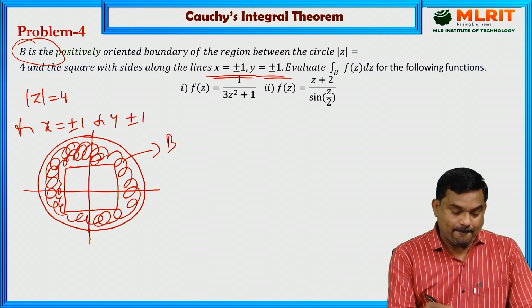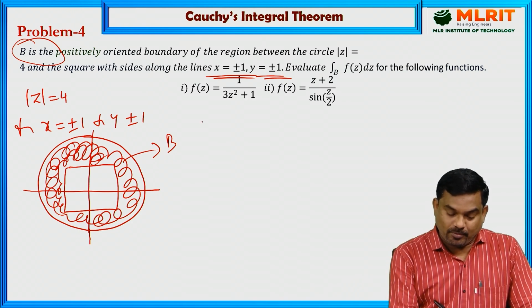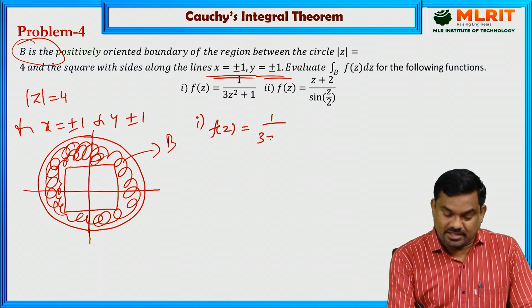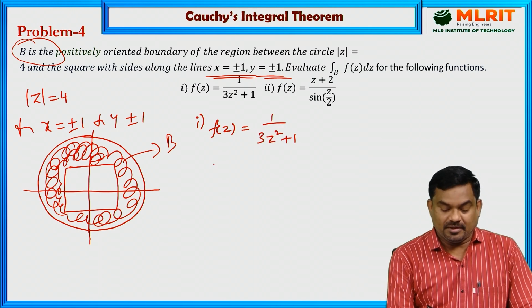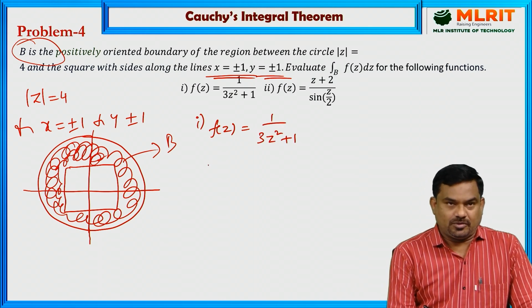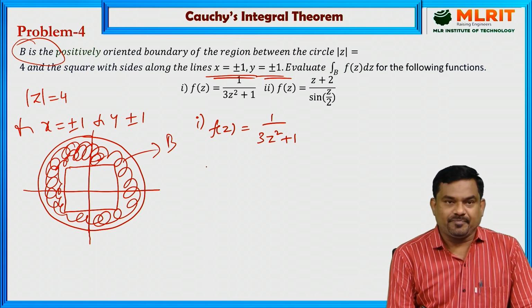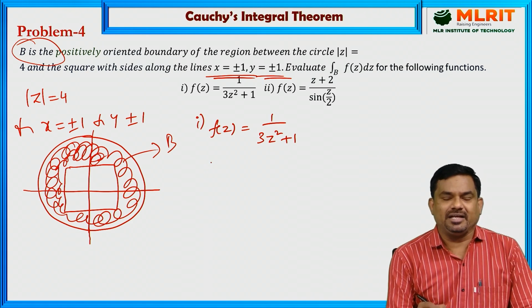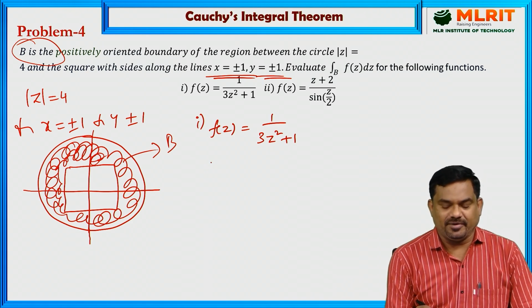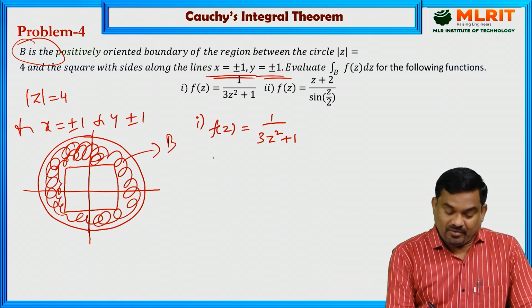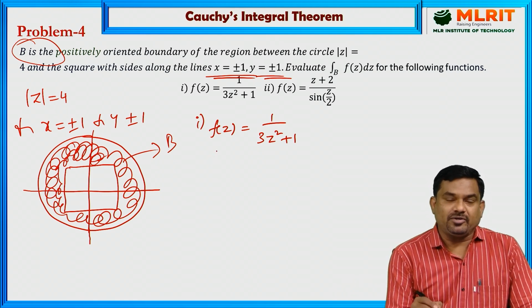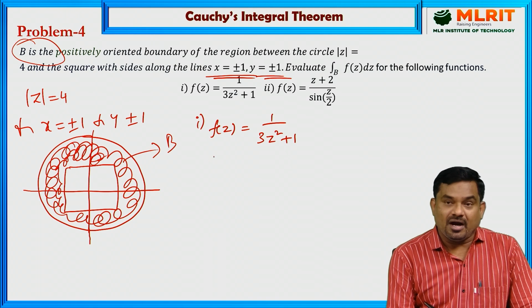Now here there are two problems. The first one is f of z equal to 1 by 3z square plus 1. Now to apply Cauchy's integral theorem, first the function must be analytic on and within the given region. So first we try to find the singular points. And how to find the singular points?